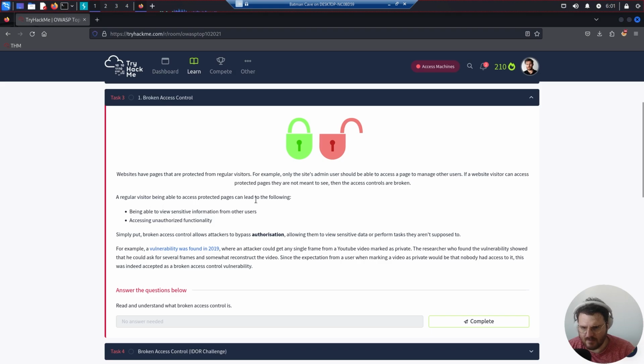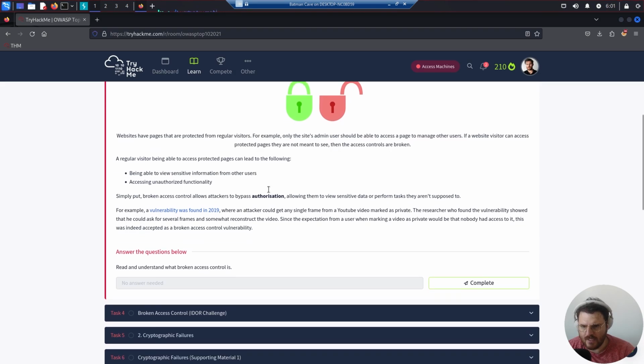A regular visitor being able to access protected pages can lead to the following: being able to view sensitive information from other users and accessing unauthorized functionality. Simply put, broken access control allows attackers to bypass authorization, allowing them to view sensitive data or perform tasks they aren't supposed to.